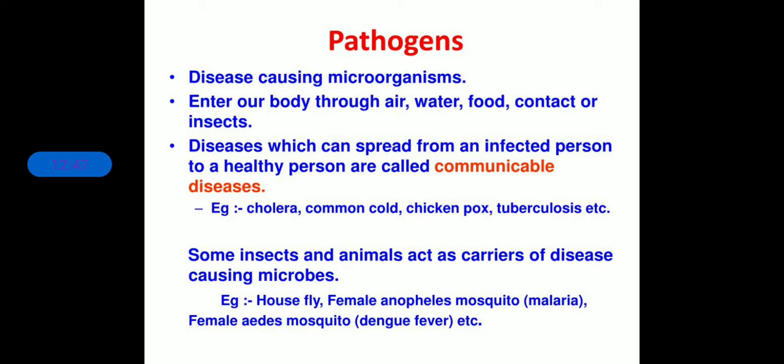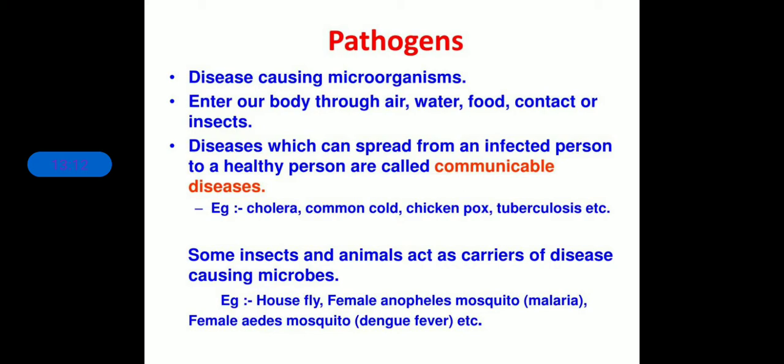Okay, now through carriers such as insects like houseflies, mosquitoes. For example, malaria is spread through a mosquito bite, and the name of this mosquito is the female Anopheles mosquito. Okay, so flies and mosquitoes, they also cause it. They are also disease causing. They also work as pathogen carriers.